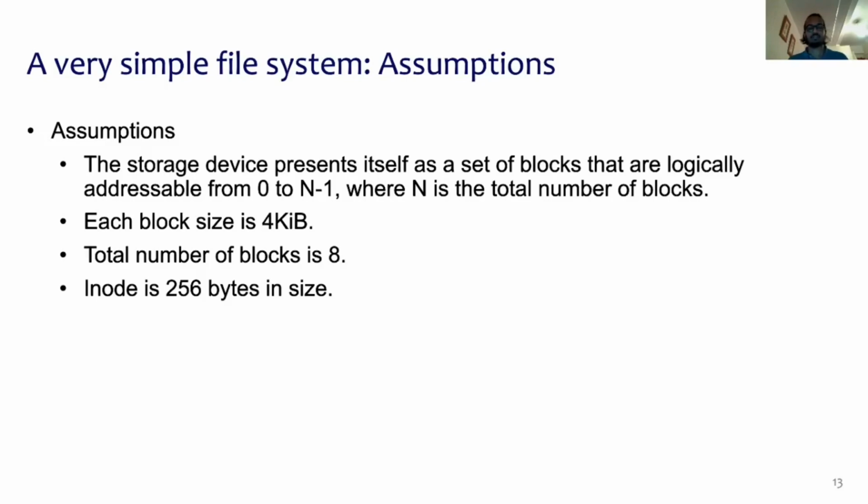We assume that the storage device presents itself as a set of blocks that are logically addressable from 0 to n-1, where n is the total number of blocks, and this is how many of the modern day storage devices present themselves. We also assume that each block is of size 4 KB, and that the total number of blocks is 8. So we have a very small file system, which is just 32 KB in size. We also assume that the inode is 256 bytes in size.